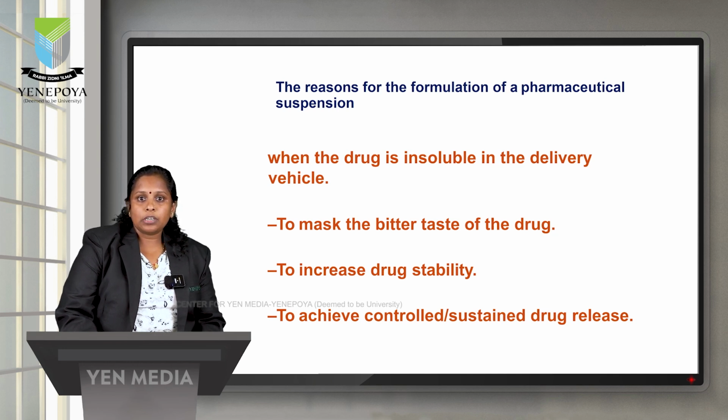When we have a controlled or sustained release of the drug, frequent dosing is not required. The dosing can be reduced. Once the frequent dosing is reduced, the adverse drug reactions of the drug can also be reduced. So these are the three main reasons why we formulate into a suspension, not into other easier forms. Compared to monophasic dosage forms, they are a little more difficult to formulate, but they have more benefits. When the benefits are more, we try to convert them into suspensions.